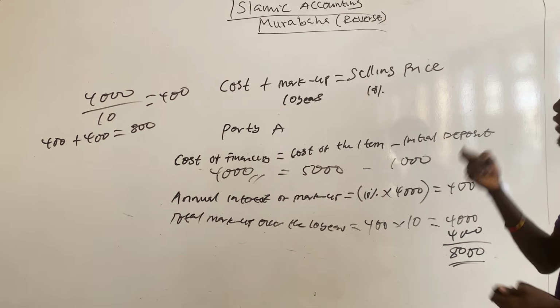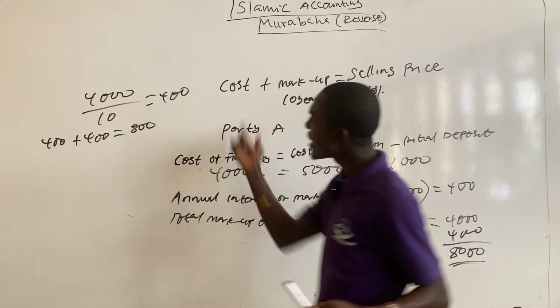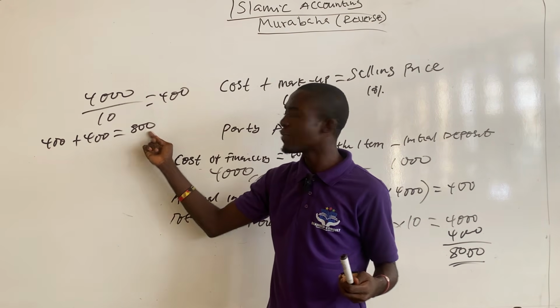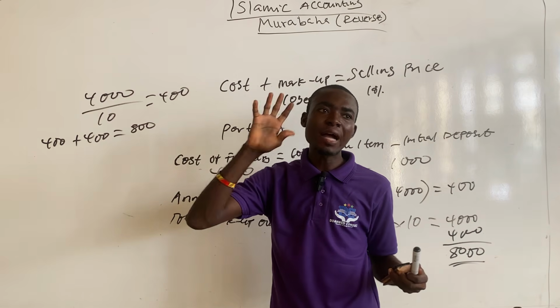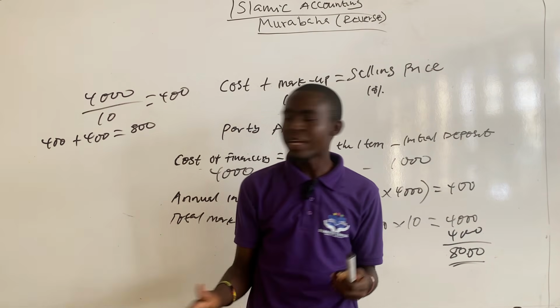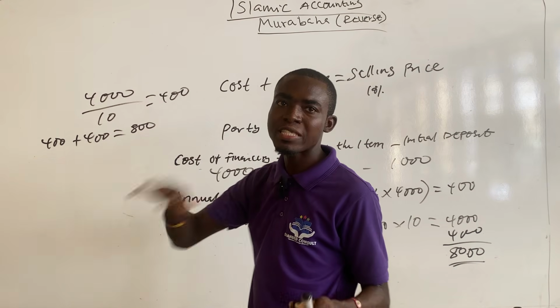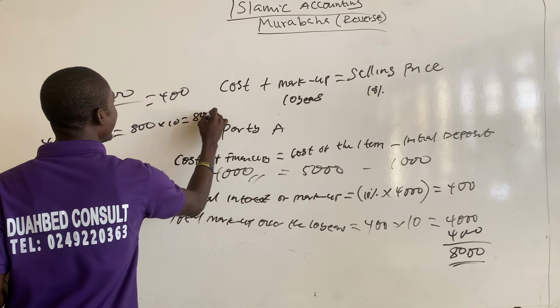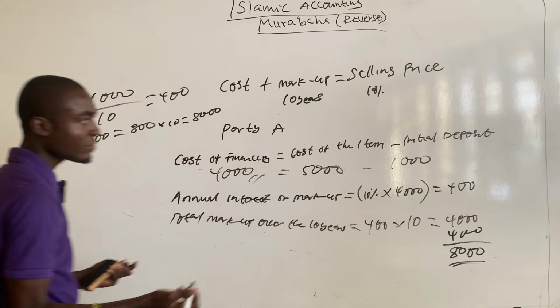Or another way of calculating this: we know that every year party A will be paying annual installments of 800 for 10 years. So if we want to calculate the total amount that party A will be paying over the 10 years, you can multiply the annual installment by the number of years. That's 800 times 10, and this will give you 8,000 as well.